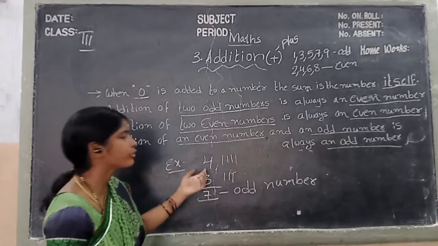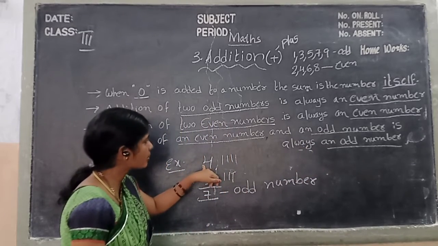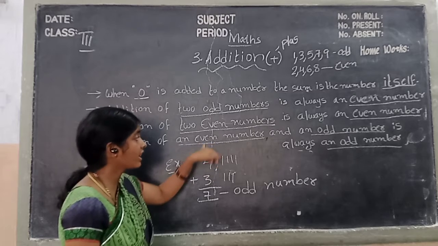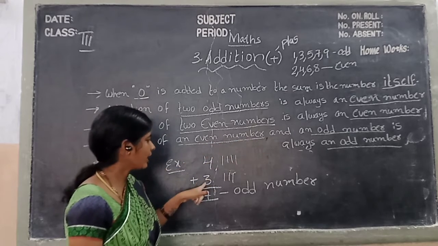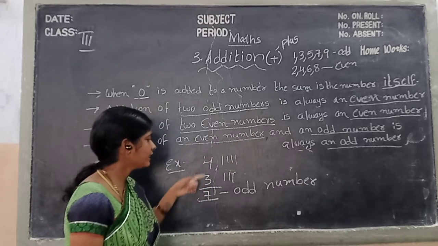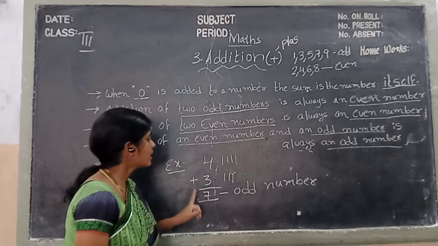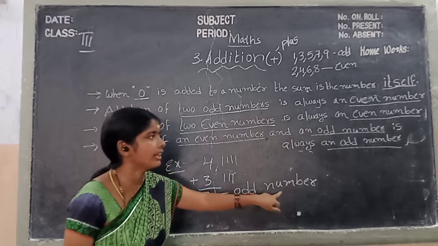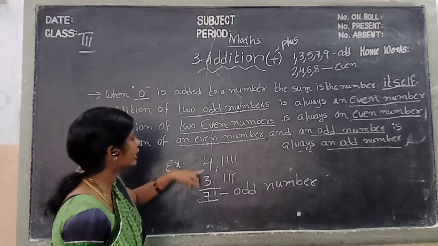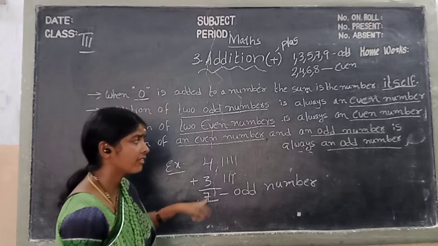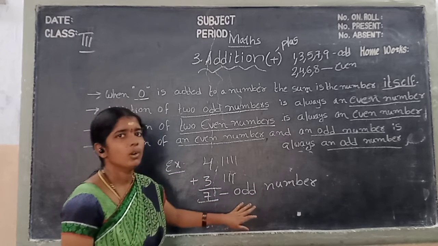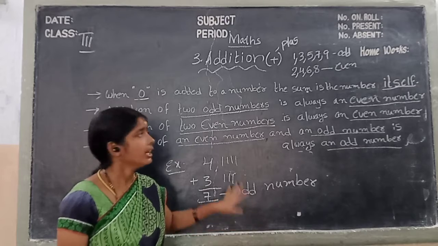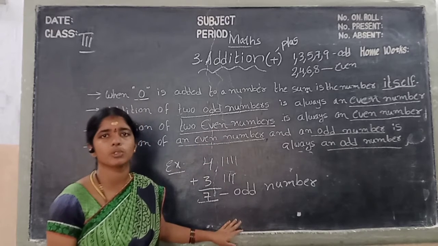See children, once again we review the example. What is this number children? This number is an even number. The odd number is 3. When we add these two numbers, which number will come? 7. 7 is which number children? Odd number. Okay children, addition of an even number and an odd number always comes an odd number. Okay children, copy these points in your CW.